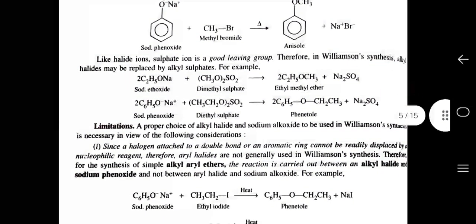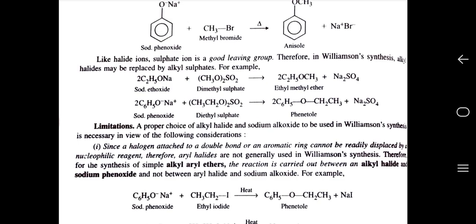Limitation. A proper choice of alkyl halide and sodium alkoxide to be used in Williamson synthesis is necessary in view of the following considerations. First one is, since a halogen attached to a double bond or aromatic ring cannot be readily displaced by a nucleophilic reagent, aryl halides are not generally used in the Williamson synthesis. Therefore, for the synthesis of simple alkyl aryl ether, the reaction is carried out between an alkyl halide and sodium phenoxide and not between aryl halide and sodium alkoxide.